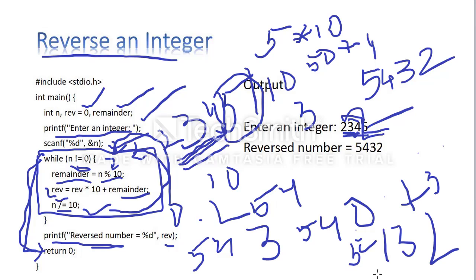5432 is the answer. Are you clear? So this is an example of a reverse of a given number, or sometimes they will ask for a palindrome of a given number. Palindrome means that if you are reading the number from left side to right side, it will be the same.